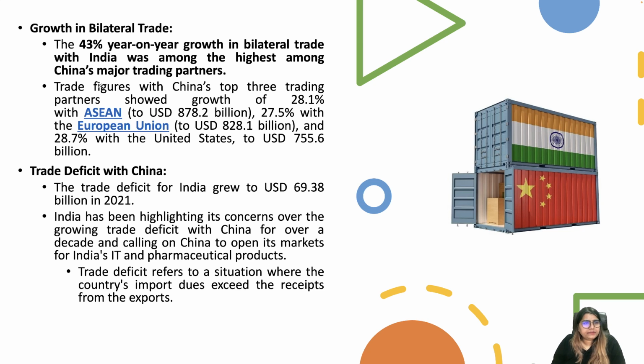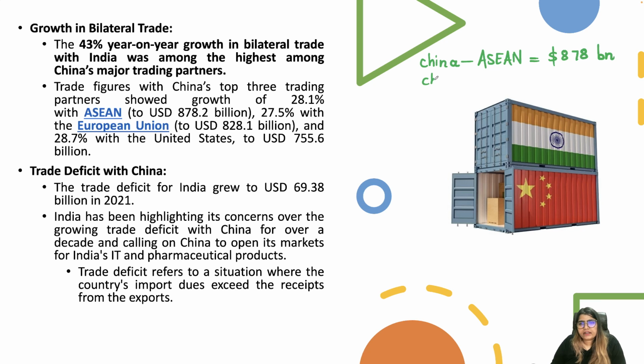For example, if you look at trade figures with China's top trading partners, China has the highest trade with ASEAN. ASEAN is the top trading partner of China. It stands at $878 billion. Very, very important. So that means 28% of the trade China is having is with ASEAN.